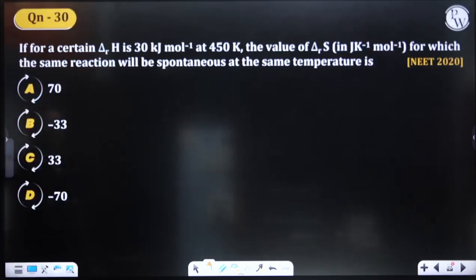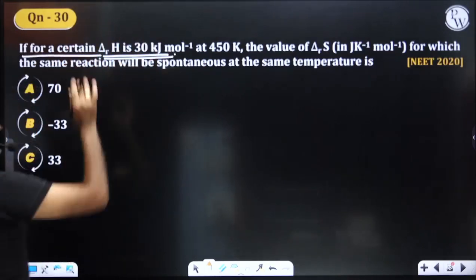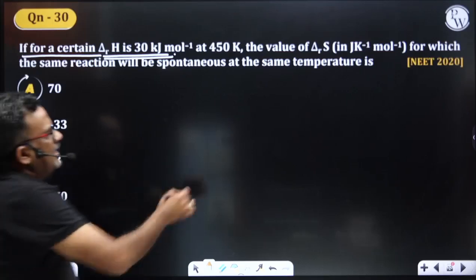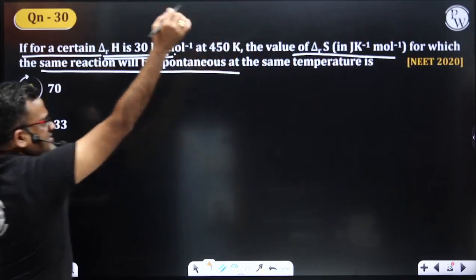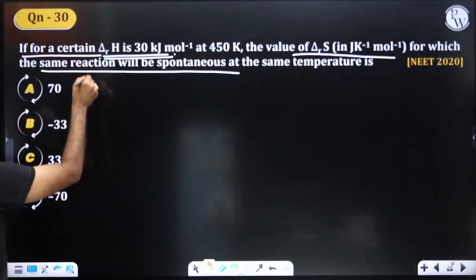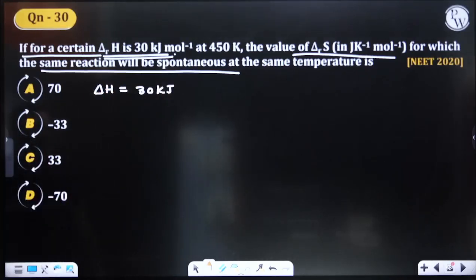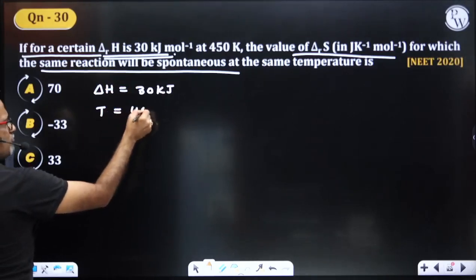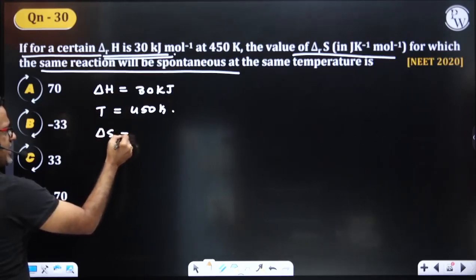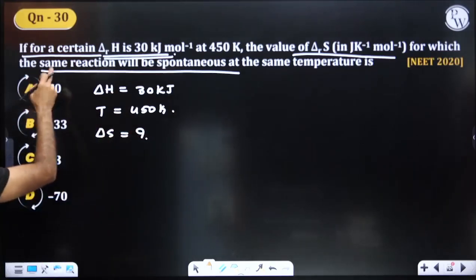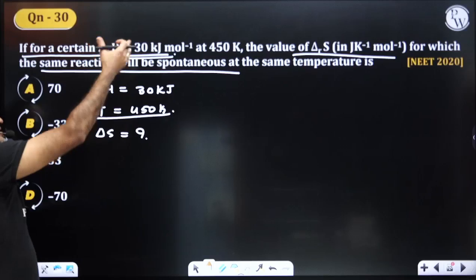If for a certain reaction, enthalpy of that reaction is 30 kilojoule at 450 Kelvin. Then entropy for which the same reaction will be spontaneous at the same temperature. Here look, delta H, the enthalpy of the reaction, they have given how much? 30 kilojoule. At what temperature? 450 Kelvin. What is the value of delta S of this reaction for which the same reaction will be spontaneous at the same temperature?